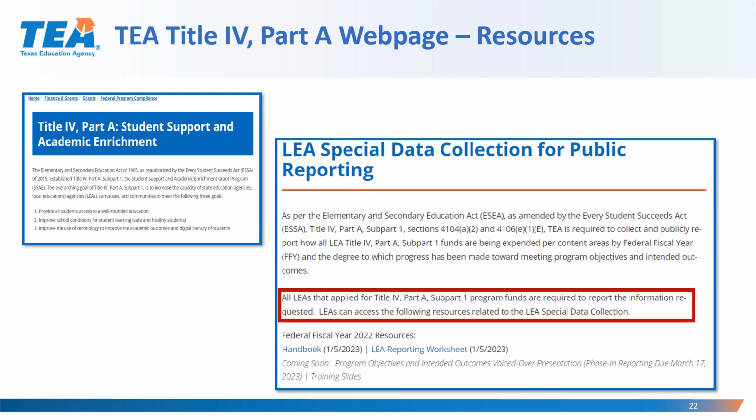All LEAs that applied for Title IV Part A Subpart 1 program funds are required to report information requested. LEAs can access the following resources related to the LEA Special Data Collection.